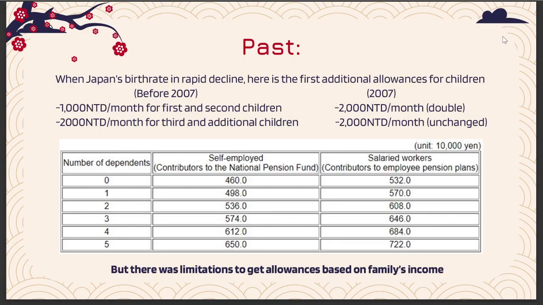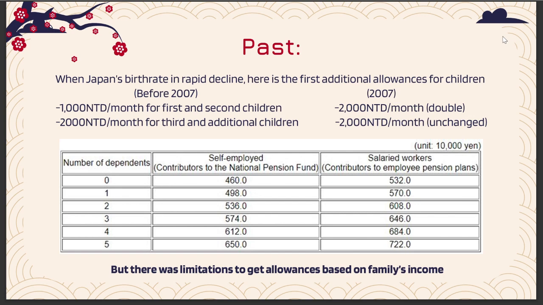And here's the first childcare allowance, from when Japan's birth rate was in rapid decline. Before 2007, for the first and second children, they could get 1,000 Taiwan dollars, which means 10,000 yen. And after 2007, they doubled the amount.